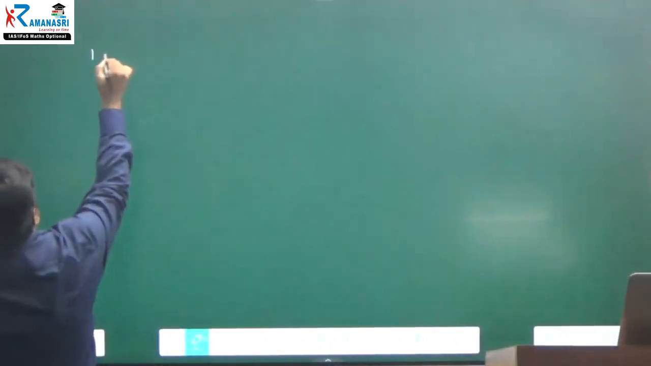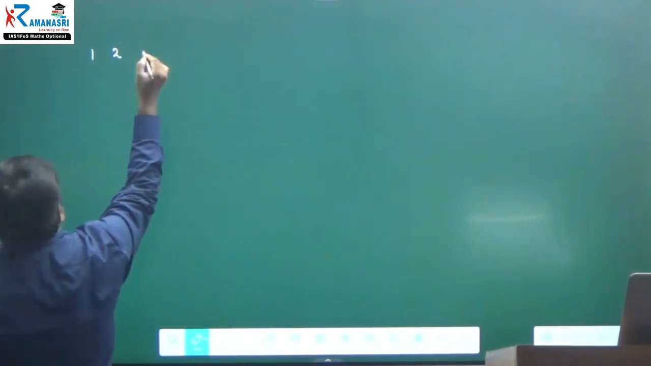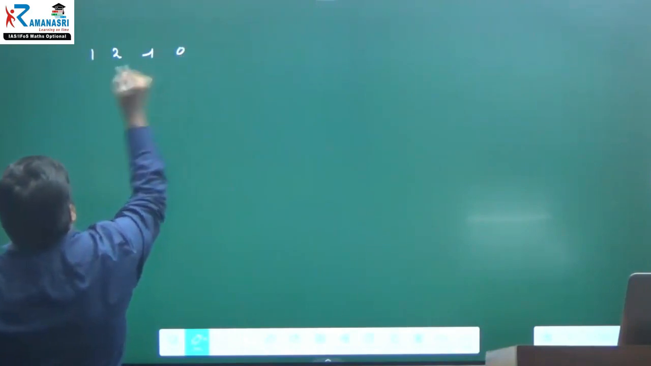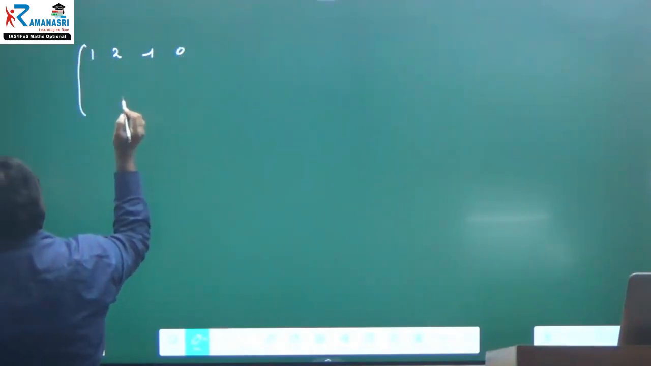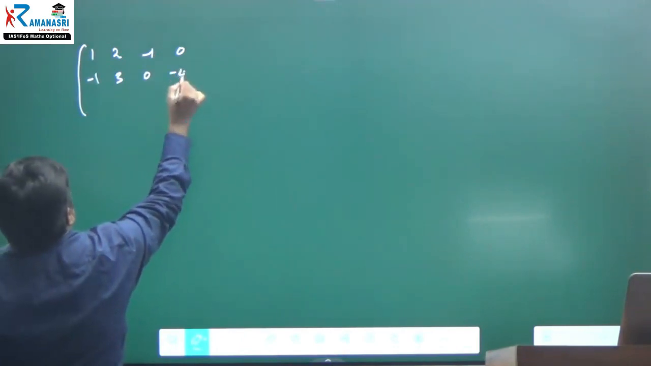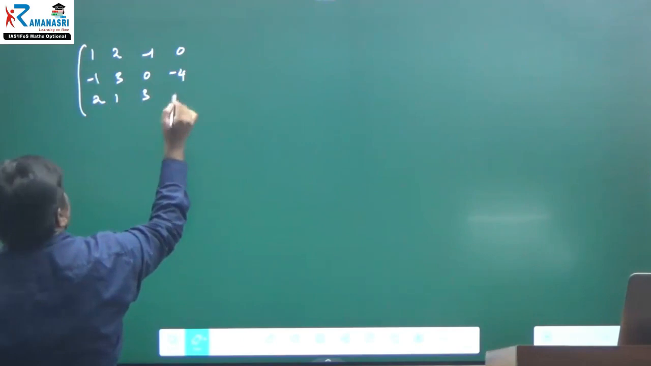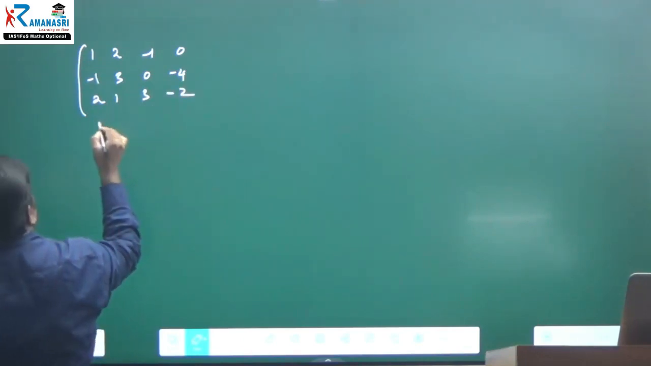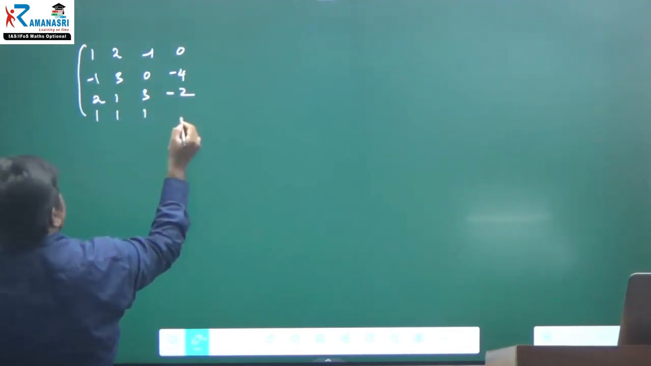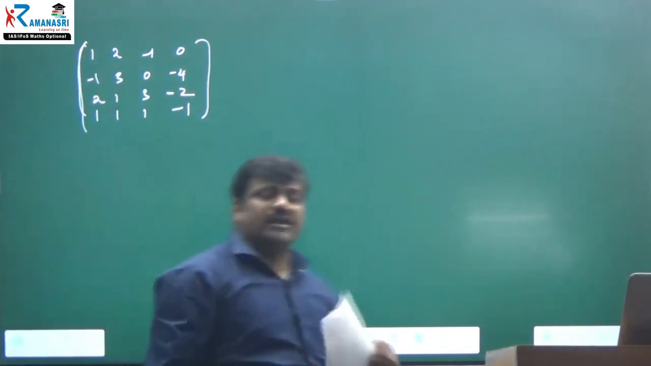Okay, I am writing. 1, 2, sorry, 1, 2, minus 1, 0, 0, and minus 1, 3, 0, minus 4. Next, 2, 1, 3, minus 2. Next, triple 1, minus 1. They are asking the rank of the matrix.